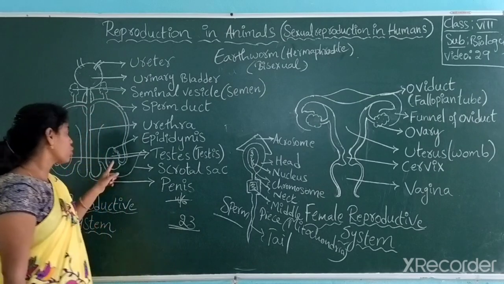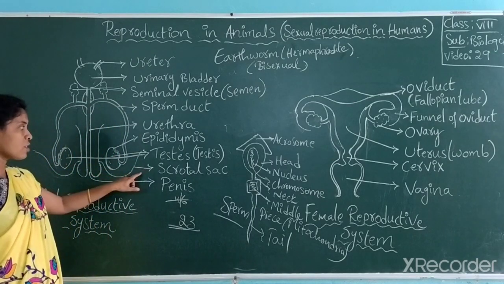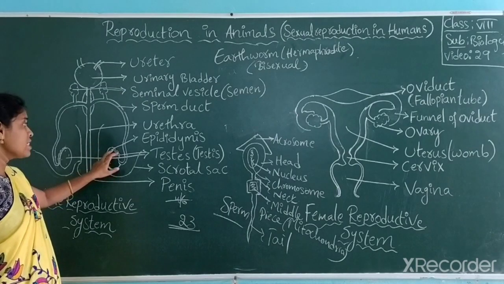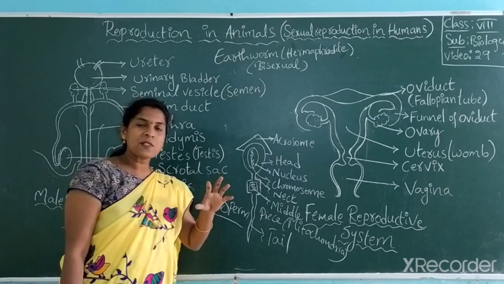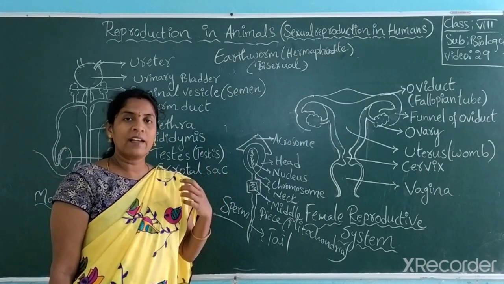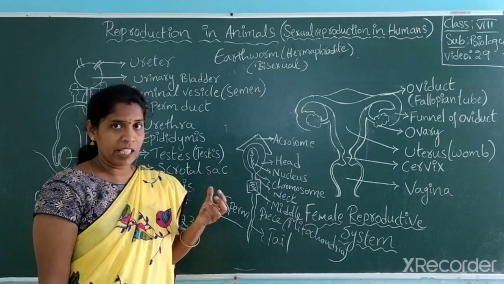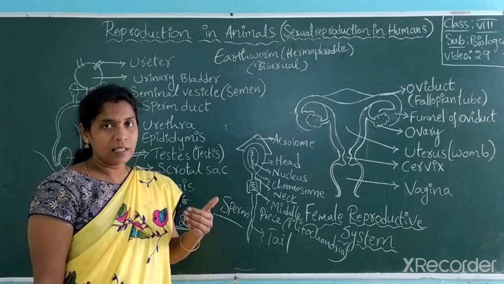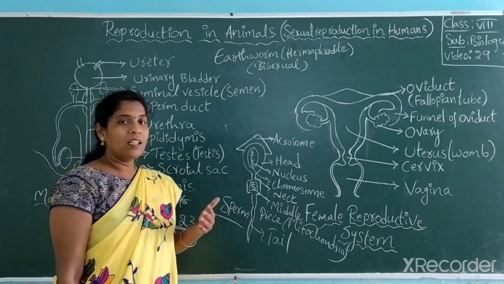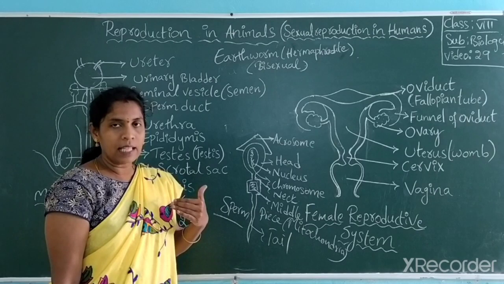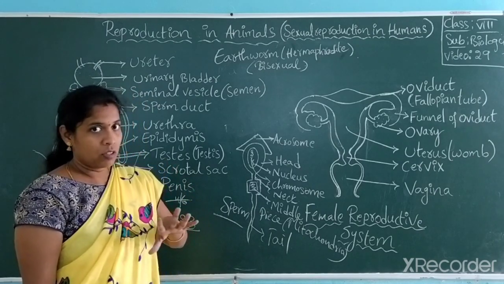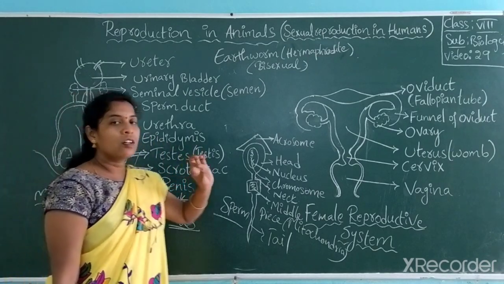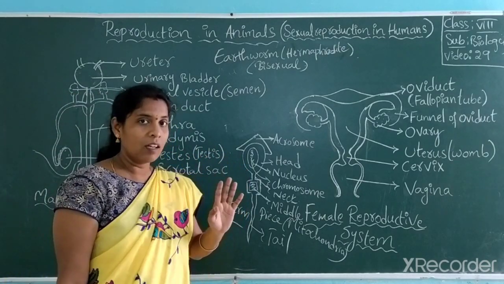So actually this scrotal sac, I forgot to tell you, holds the testis here, and this epididymis always keeps the sperm at a lower temperature than our body temperature. What is our body temperature? 37 degrees Celsius, right? The sperm require a temperature lower than that, around 30, 32, a little lesser than the normal body temperature. So that temperature is provided by this epididymis. It always keeps sperm at a low temperature and healthy.